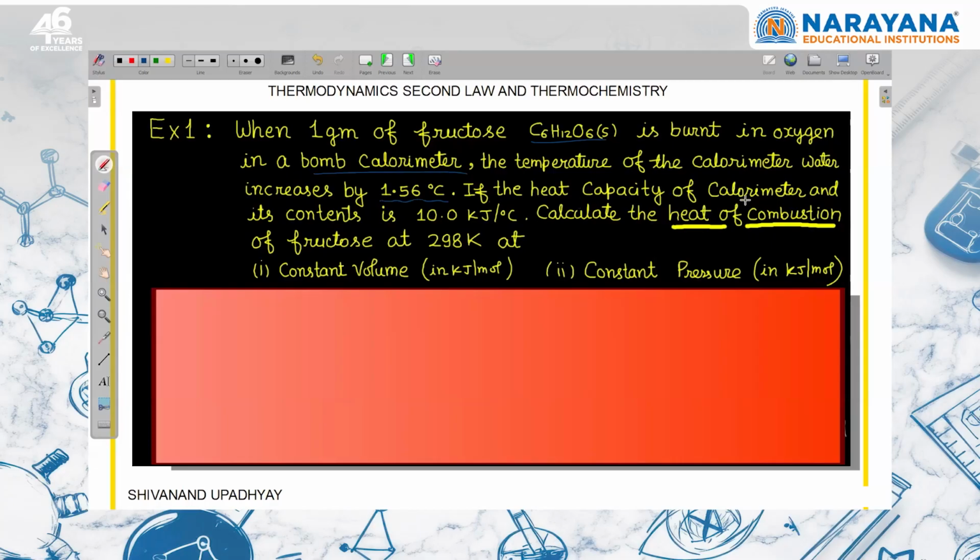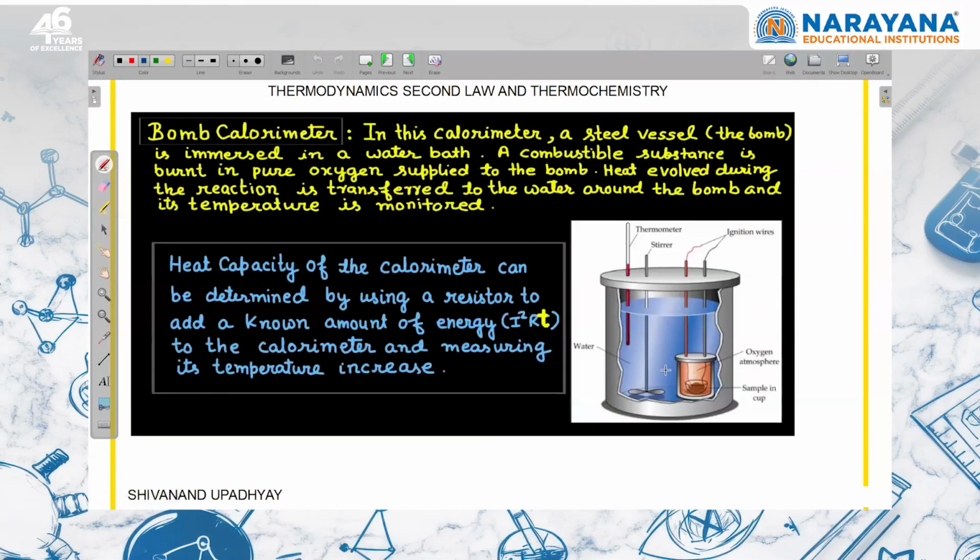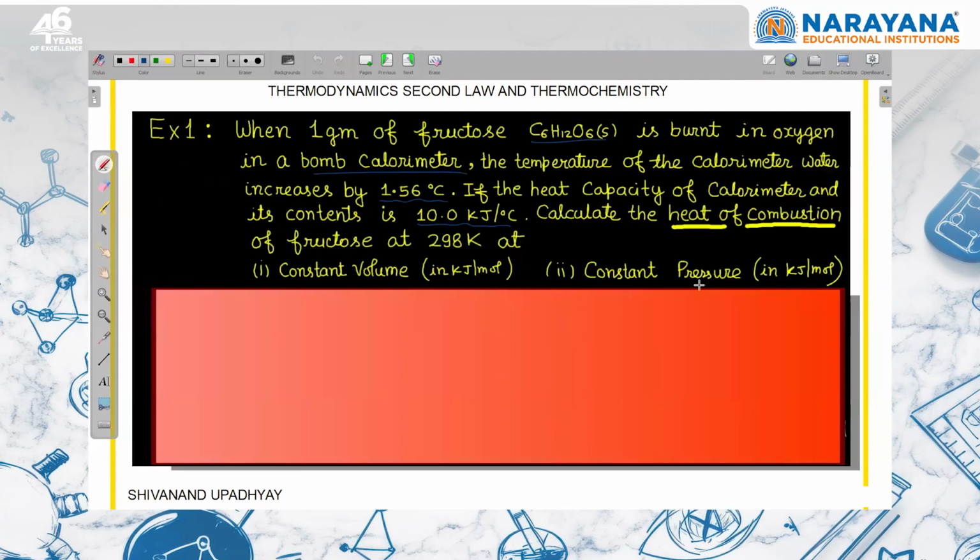If the heat capacity of the calorimeter and its constant is 10 kilojoule per degree Celsius, they have given the heat capacity of the whole system, this plus water, everything together. So we can find out Q. Q is equal to heat capacity into change in temperature. Calculate the heat of combustion of fructose at 298 Kelvin in kilojoule per mole at constant volume and constant pressure.